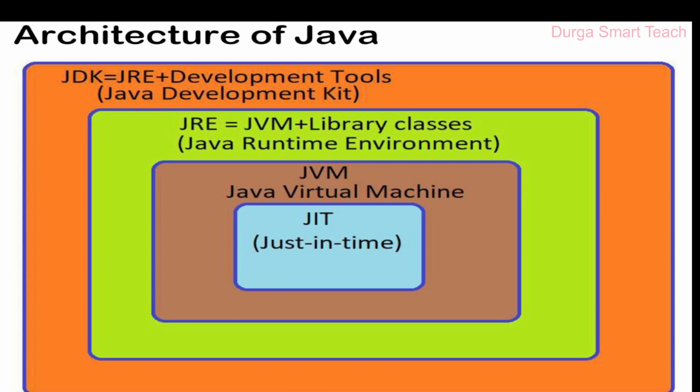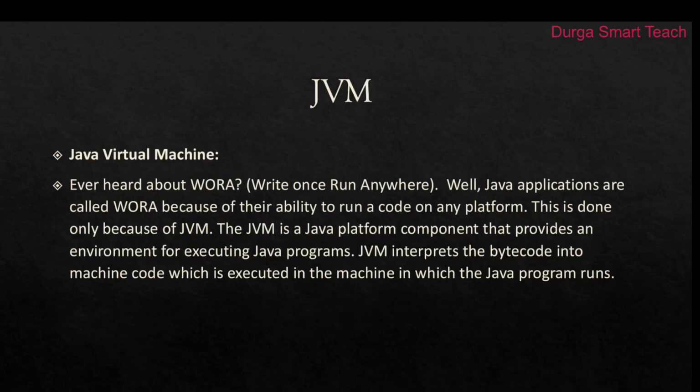So this is the complete architecture of Java. You need to know about the JDK. It is a combination of JRE and development tools. JRE is a combination of JVM and some libraries. JVM is the Java Virtual Machine. It contains JIT so that we can execute bytecode as machine code. So I hope it is clear.